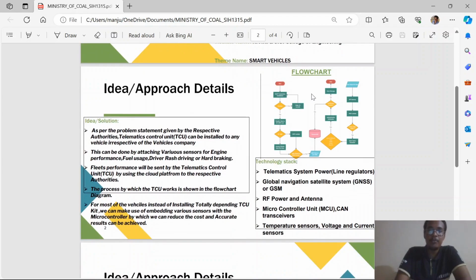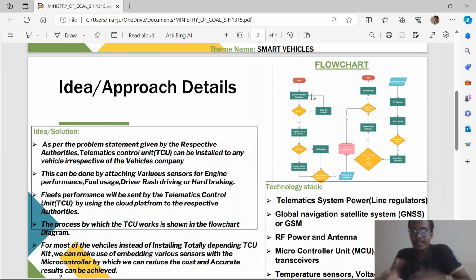So let me show you the flowchart, like how we can implement this. Basically, the TCU will be installed by some companies, and some companies will not give a port to install them, so the problem arises there. So what we have thought is, we want to make a TCU kit, but not an entire kit embedded at once. We will split the components, like the sensors, into different parts and install each of them separately, and after all that we will embed all of them into a microcontroller, which makes a TCU kit.